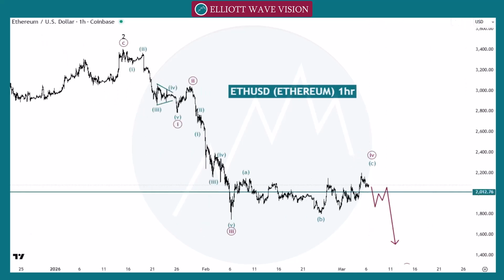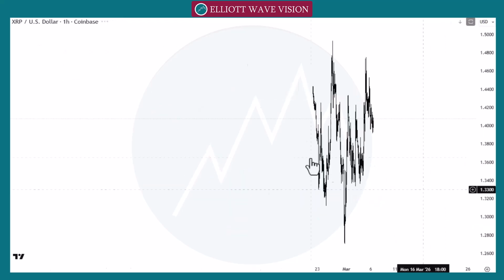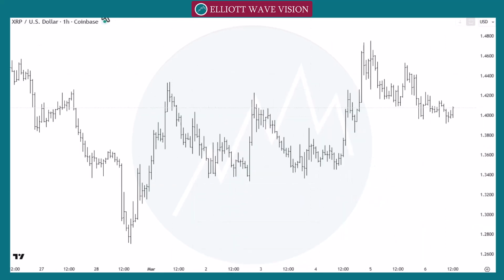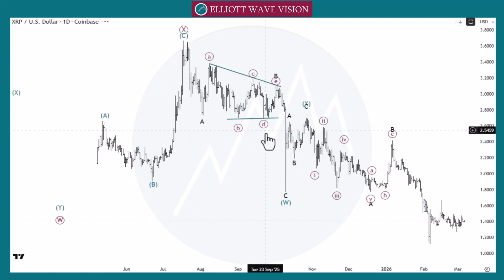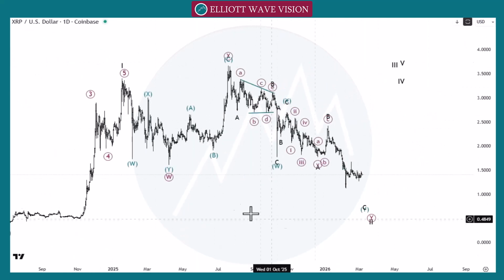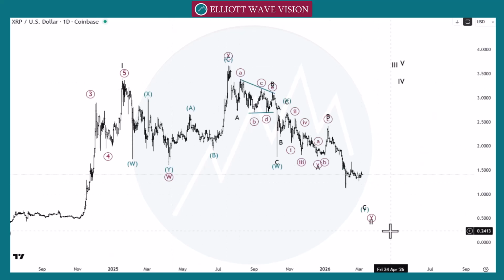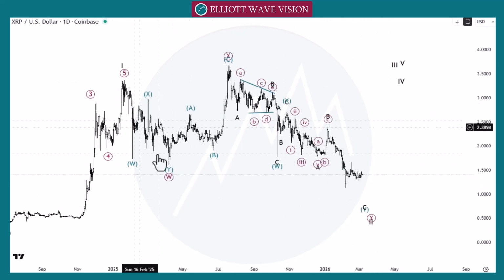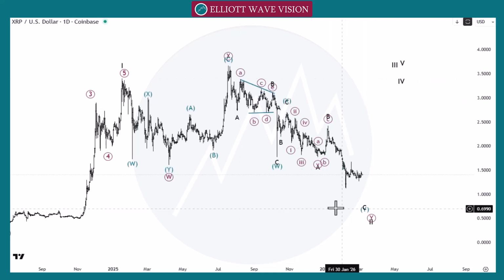So let's check our next pair, XRP. In this pair, after this black wave 1, we count this structure as a W, then X and then Y, or we can count this move as a wave B in a flat pattern.